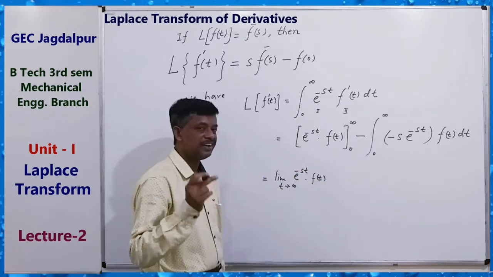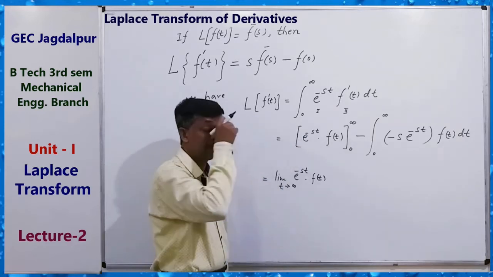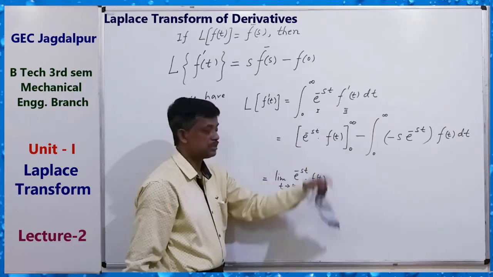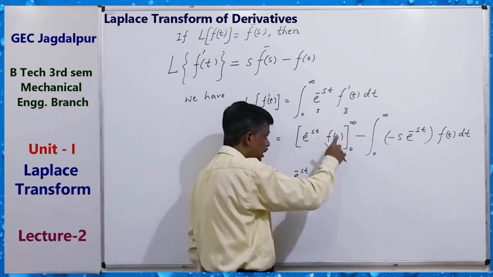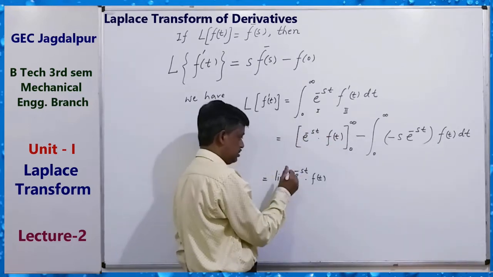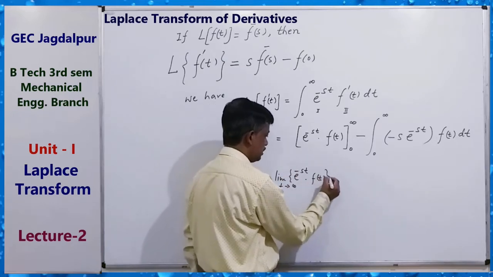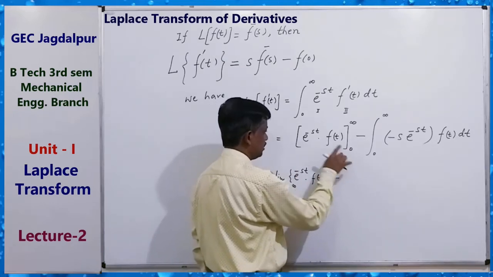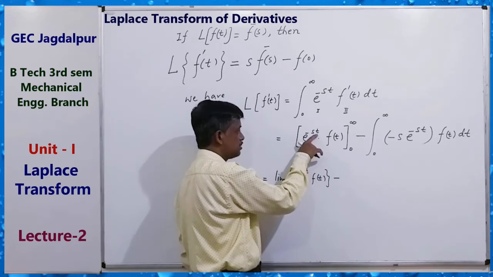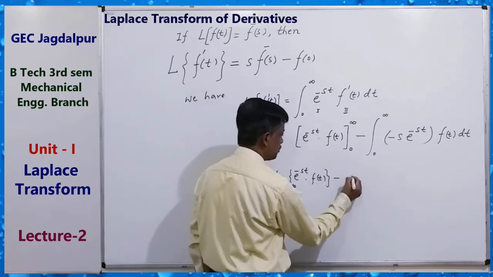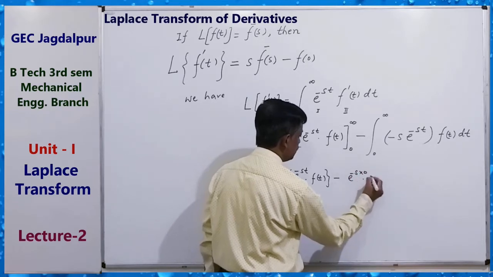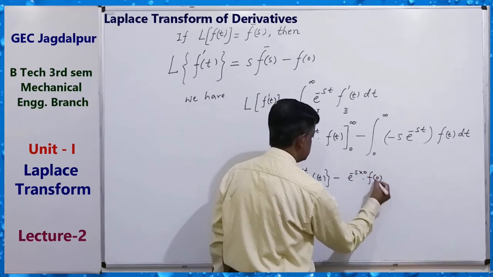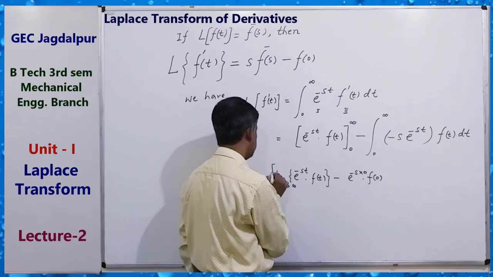We cannot put infinity directly in place of t, so this value at t equals infinity means t tending to infinity. This minus, in place of t you have to put 0: e to the power minus s into 0 into f of 0. This is the first value.